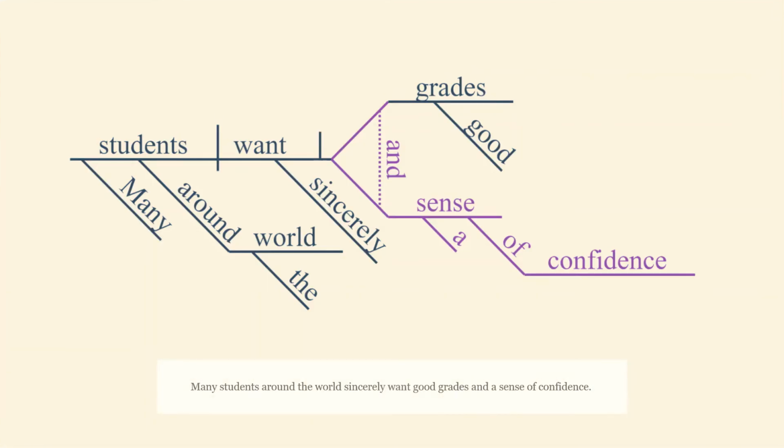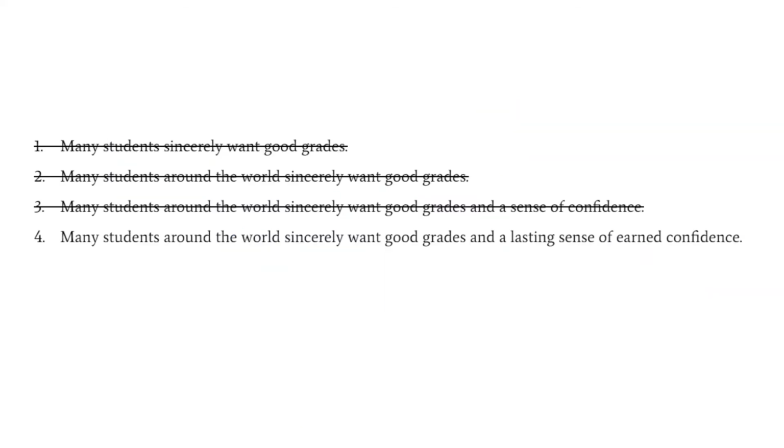Many students around the world want more than just good grades. Here we have a compound direct object because we have a plural, more than one. Grades and a sense. What kind of sense? A sense of confidence. So many students want good grades and a sense of confidence. And this is how a compound direct object would be diagrammed.